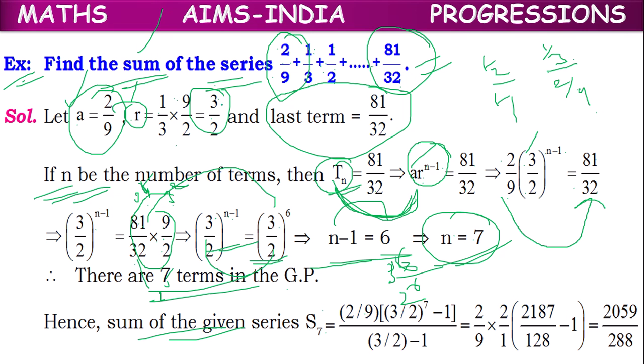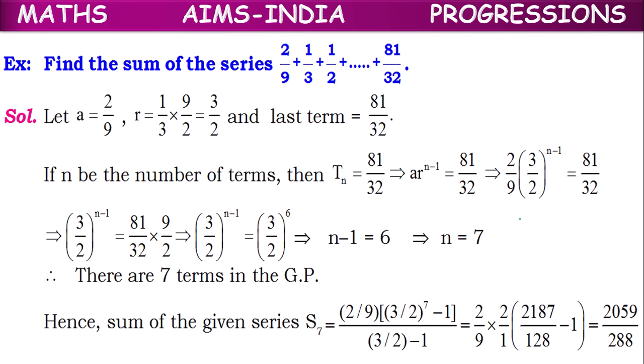as here the r value 3 by 2 is greater than 1, for Sn we can make use of the formula a into r power n minus 1 by r minus 1. So in the place of a, 2 by 9, in the place of r, 3 by 2, in the place of n, 7, minus 1 by 3 by 2 minus 1.